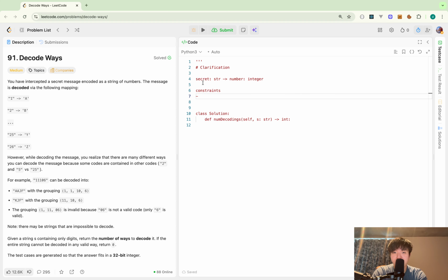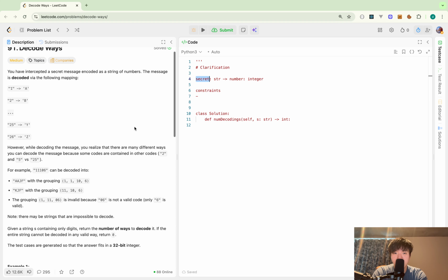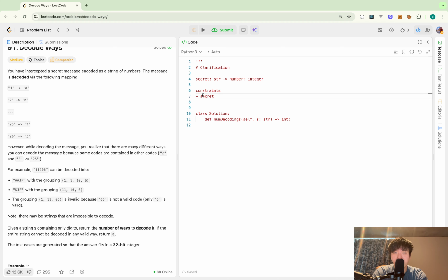The first thing I'm wondering is about the secret. As was said, the secret may not be decodable, which means it can be something impossible. In that case, I should return 0. I'm just wondering if it can contain A, B, C, or something like that.